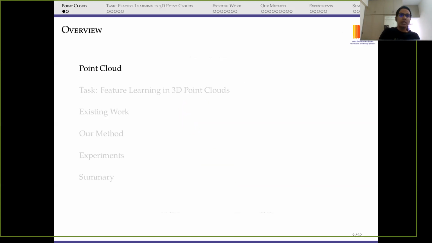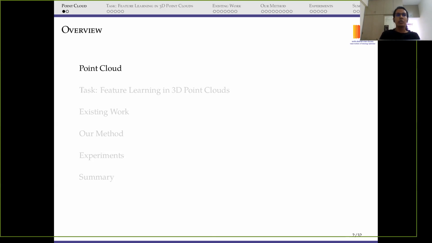In the presentation, I'm going to first start with what is a point cloud, just to give you the idea for those who don't know about this. Then I will explain what is the task which we are going to perform, what are the different tasks. Then I'll move on to what is the existing work in the point cloud area, and then I will explain our method, what we did, what was our contribution, and then the results from our paper, and finally I would summarize my presentation.